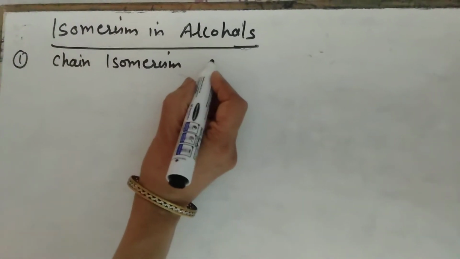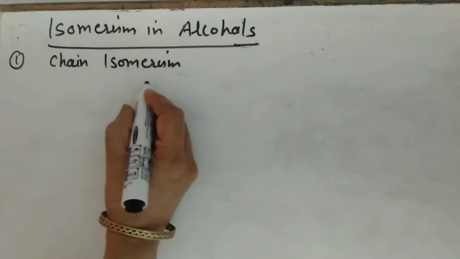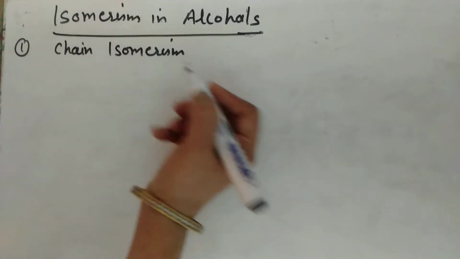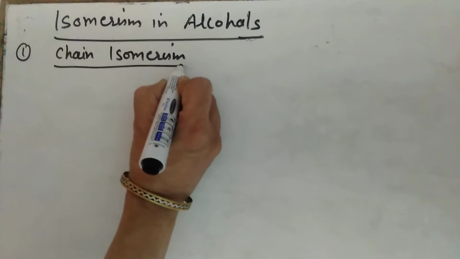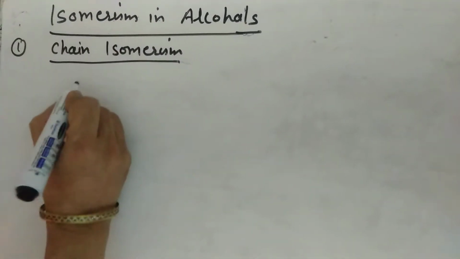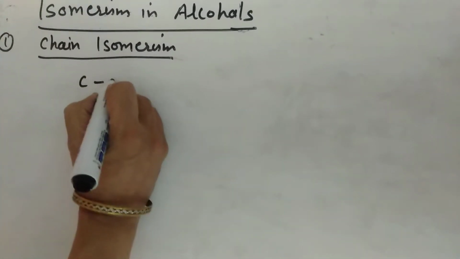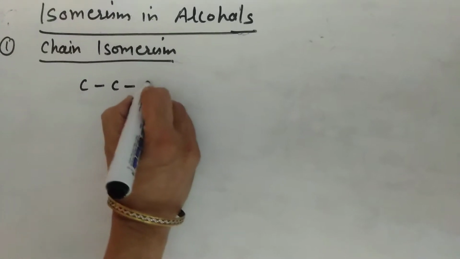Isomerism in alcohol. Alcohols show chain isomerism, position isomerism, functional isomerism and optical isomerism. First is chain isomerism. In chain isomerism, the isomers differ in the chain of carbon atoms attached to the hydroxy group.